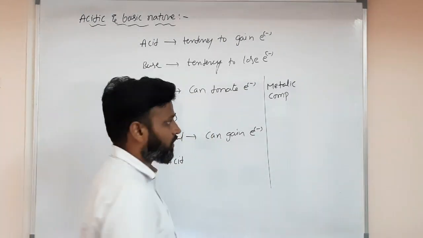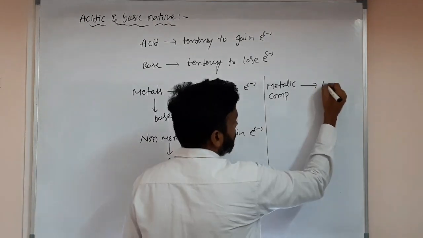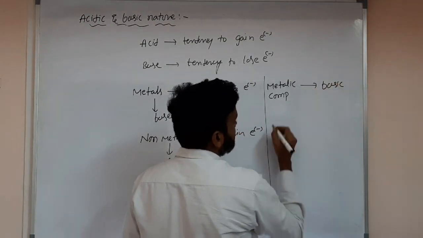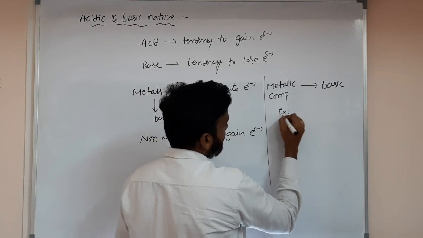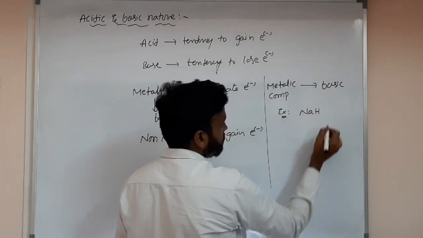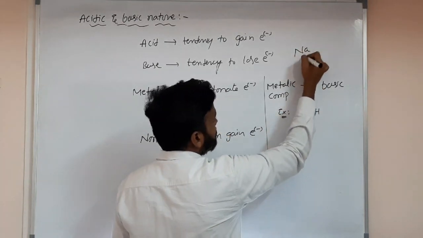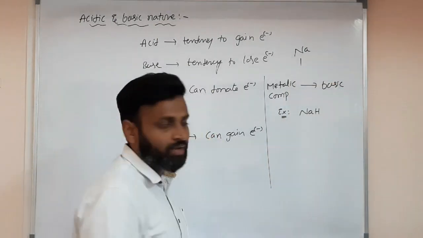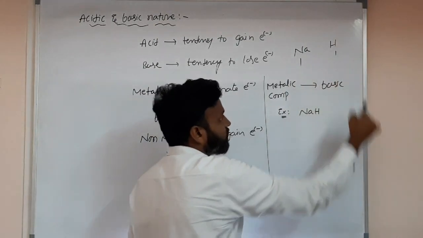Basic in nature. So metallic compounds have basic nature. An example is sodium hydride, NaH. Why NaH only? I said alkali metals always have valency one, and hydrogen always has valency one.